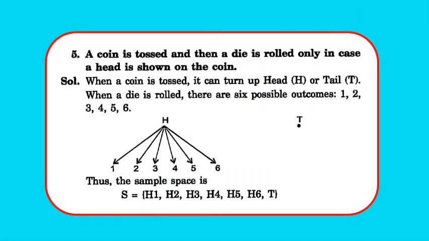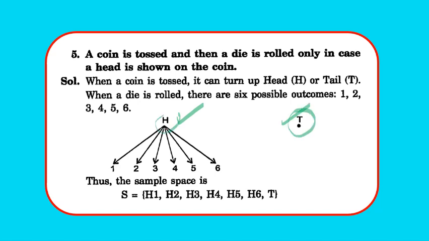Next is question 5. A coin is tossed and then a die is rolled only in case a head is shown on the coin. So we are throwing a coin. If it is head, we will throw a die. But if it is tail, the experiment stops. So we have two possibilities, that either it will be head or tail. If it is tail, it stops.